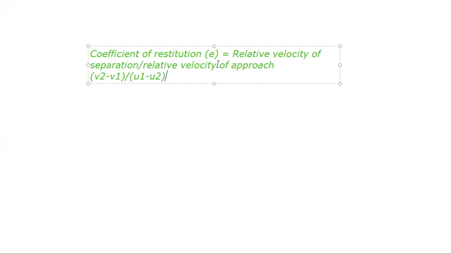So for the first case, a perfectly elastic collision, the relative velocity of separation was equal to the relative velocity of approach, right? So v2 minus v1 was equal to u1 minus u2 for perfectly elastic collision.